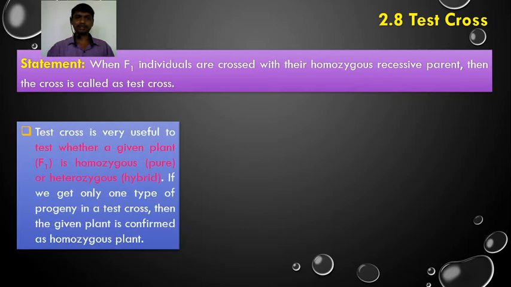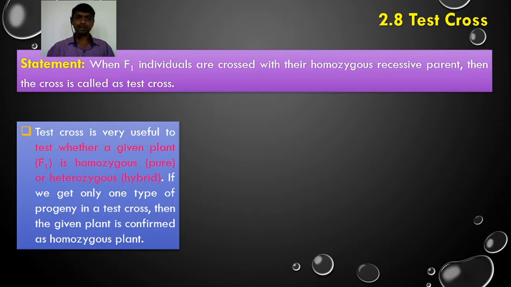So what happens in the test cross? Test cross is very useful to test whether a given plant, that is F1, is homozygous or heterozygous. In other words, homozygous is pure, and heterozygous is hybrid. So test cross is useful to determine whether the F1 hybrid is homozygous or heterozygous, that is, whether it is pure or hybrid.